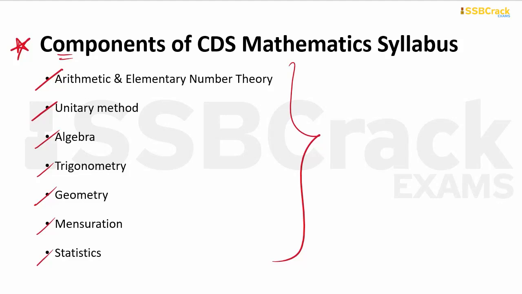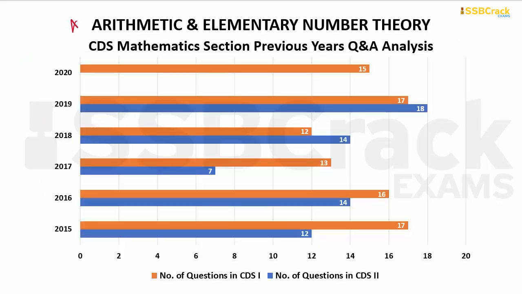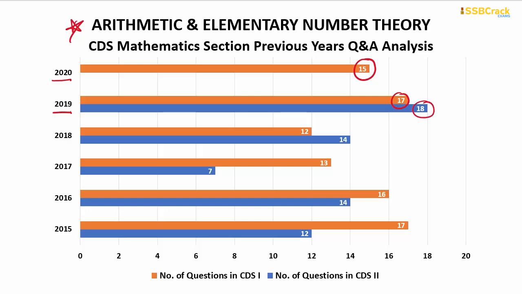So here is the very first topic analysis, that of arithmetic and elementary number theory. As you could notice here, in the year 2020, there were 15 questions in the CDS 1 exam. In the year 2019, there were 17 questions in CDS 1 and 18 questions in CDS 2. In the year 2018, there were 12 questions in CDS 1 and 14 in CDS 2.